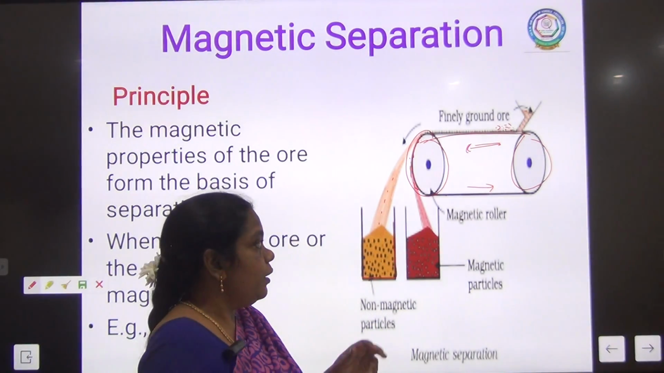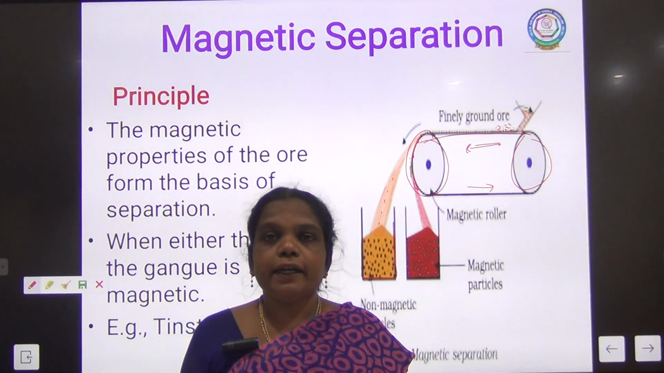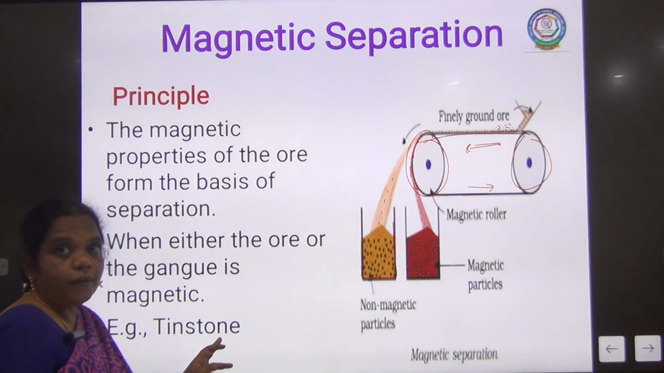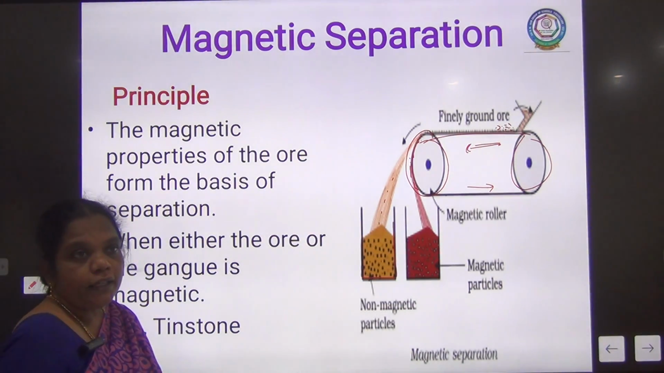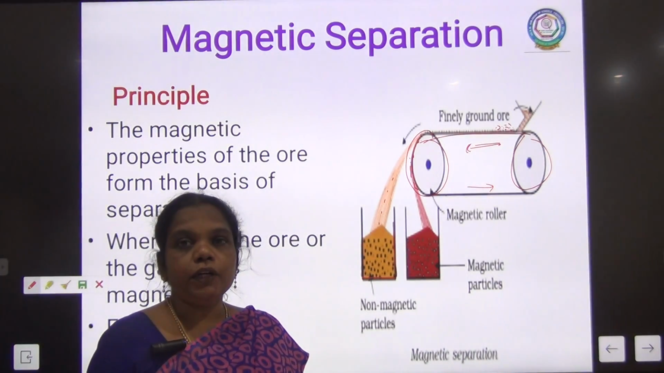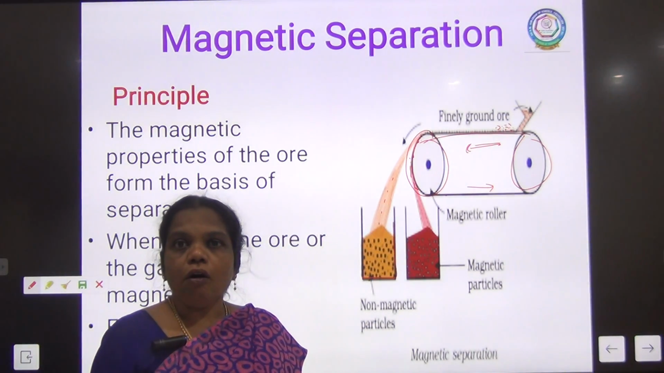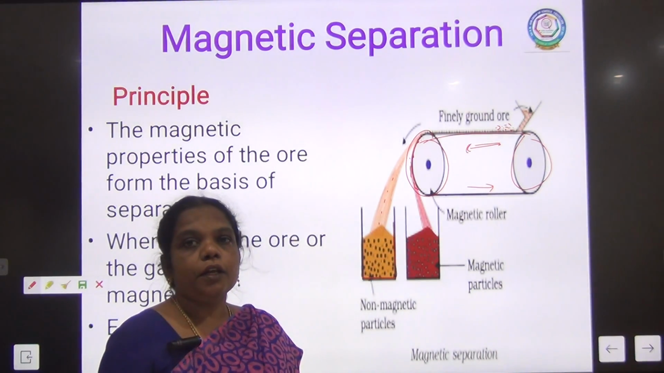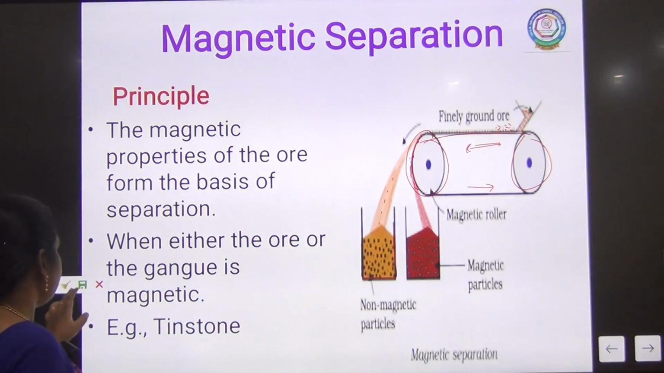So in this method, either the gangue particle or the ore particle is magnetic in nature. Here we are going to concentrate tin stone, which is magnetic in nature. And in some other case, wolframite is present as an impurity, which is magnetic in nature. So either the ore or the impurity has magnetic nature, we can remove or concentrate it in this method. Next,